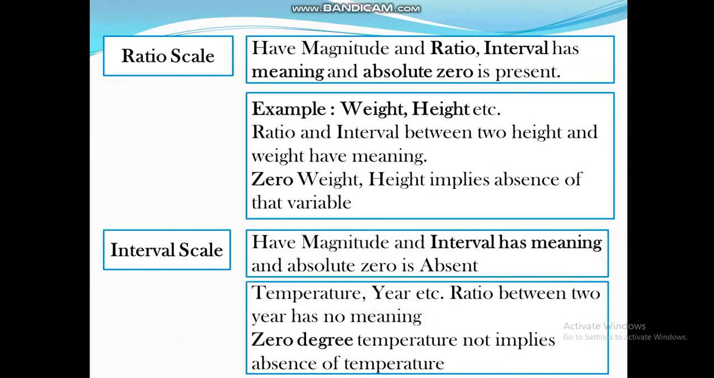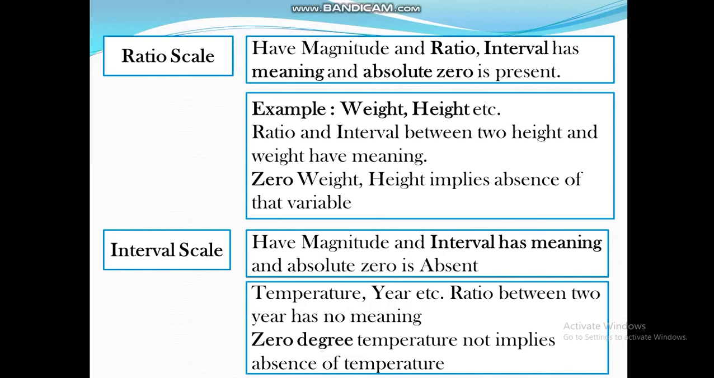Next is interval scale. The interval scale has magnitude, and the interval has meaning, but the ratio has no meaning, and the absolute zero is absent. For example, temperature, year, etc. These are examples of interval scale.